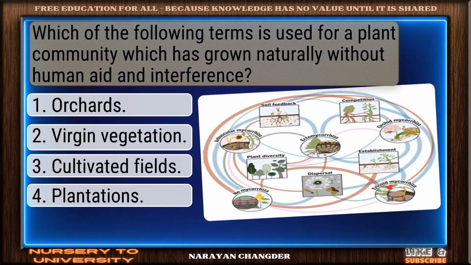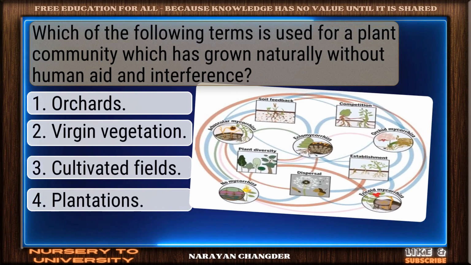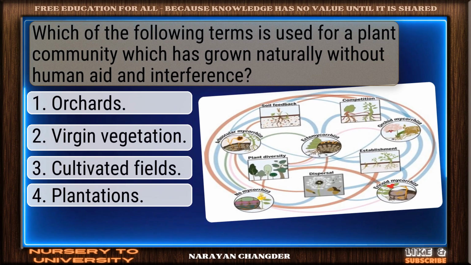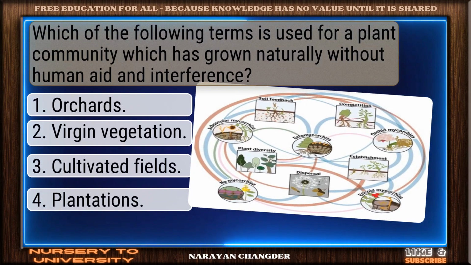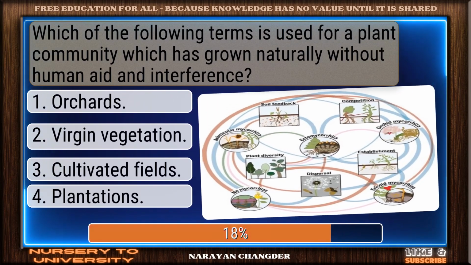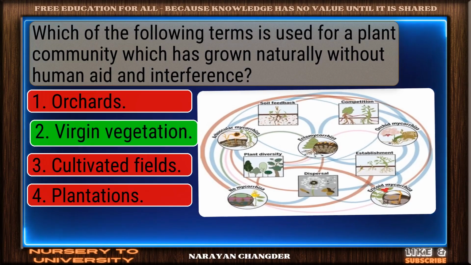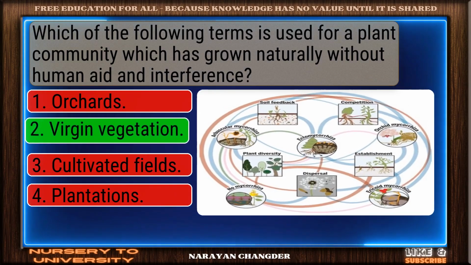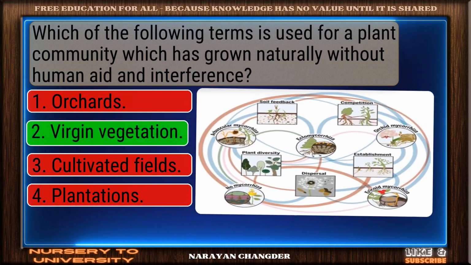Question number 20. Which of the following terms is used for a plant community which has grown naturally without human aid and interference? Good job. Your answer, virgin vegetation, works well here.